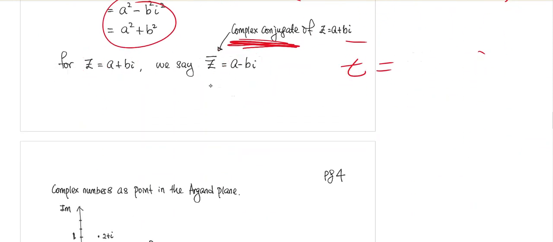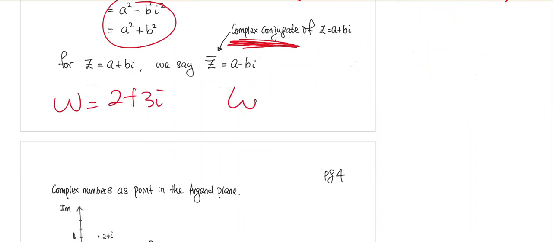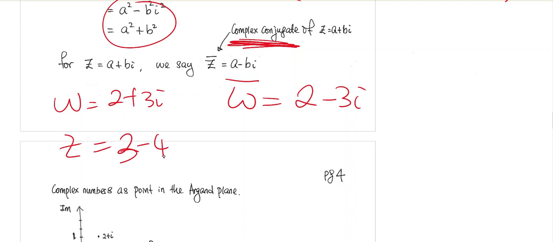Now, for example, if you have a complex number, let's say w is 2 plus 3i, the complex conjugate for 2 plus 3i is 2 minus 3i. So the real part never changes. The imaginary part differs by a negative sign. Let's say z equals 3 minus 4i.